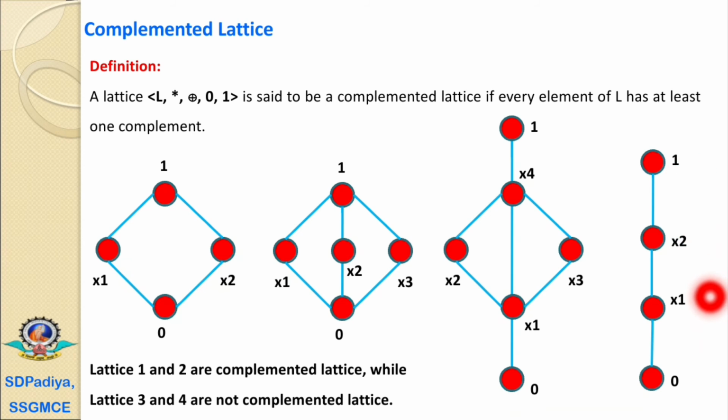But if we try to find the complement of x1, there is no complement element, and the same for x2. Therefore, as per the definition of complemented lattice, if any element does not have a complement element, then it is not a complemented lattice. Therefore, lattices 3 and 4 are not complemented lattices.